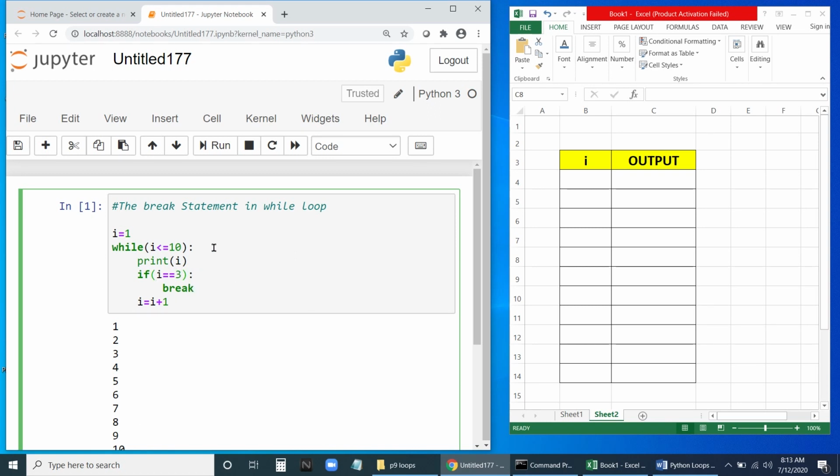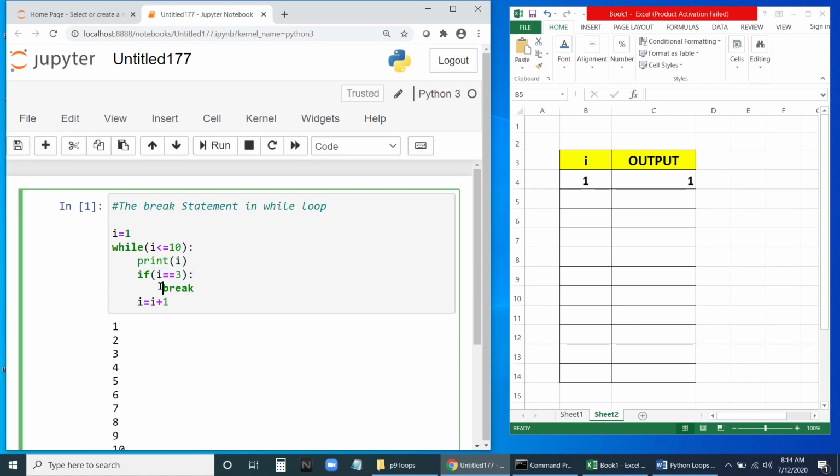Before that, let me analyze this program. Let me write here i equal to 1. Because i is 1, is i less than 10? Yes, 1 is less than 10, so it will enter into the loop. It will print the value of i, that is 1. Next, is i equal to 3? No, i is 1, so it's not going to break. It will be as it is.